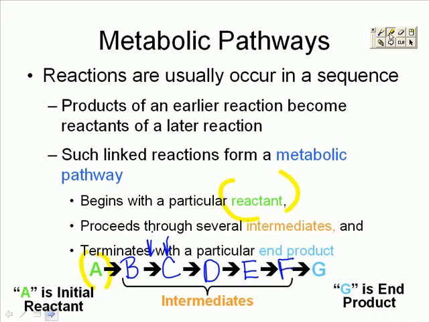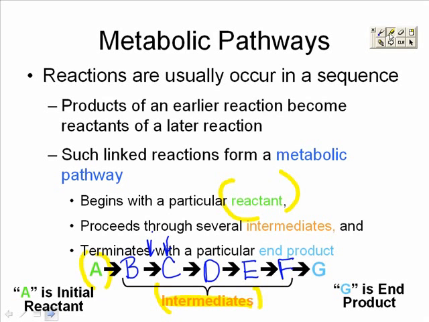In the middle, all of these reactants turning to products are referred to as intermediates. Whereas A is the initial reactant, the one we're starting with. G is the end product. But all along the way, we have these intermediates. Whether they are reactants or products, all depends on which portion of the pathway you are looking at.